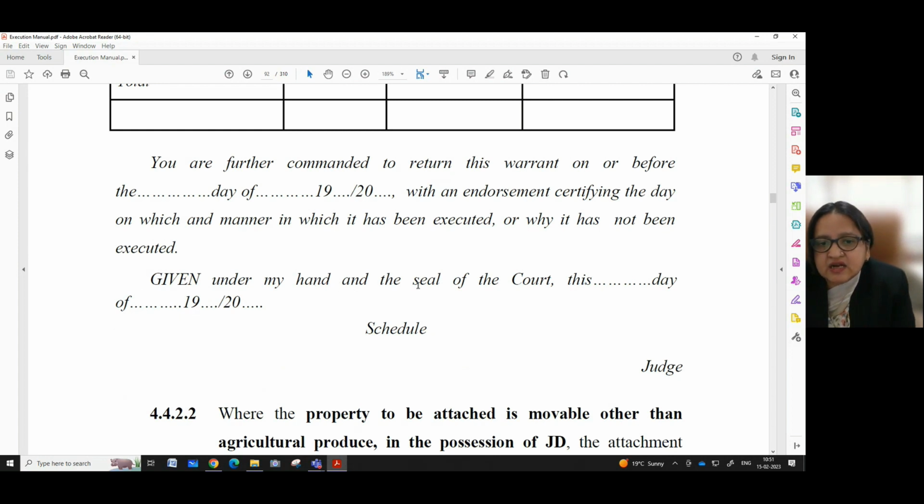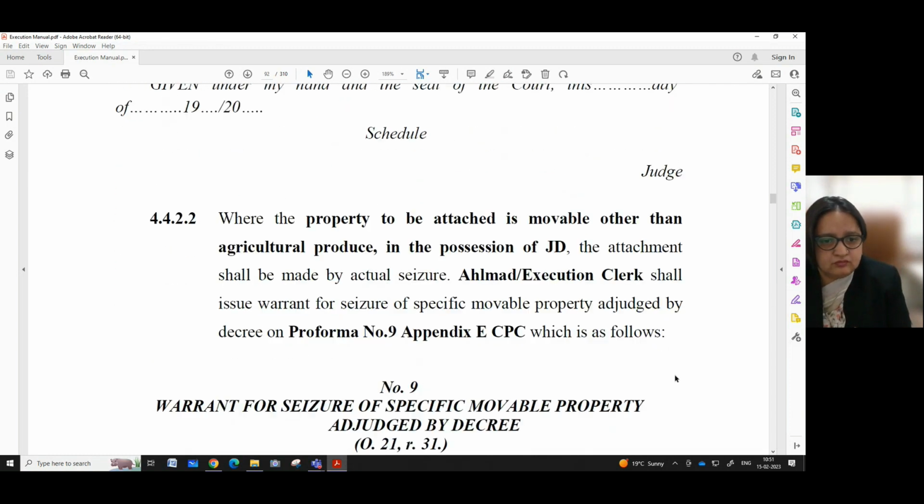Given under my hand and seal of the court, this dash day of dash. Here the particulars of the day on which the warrant is issued are given. Then there is a schedule, and then there is a signature of the presiding officer or the judge.